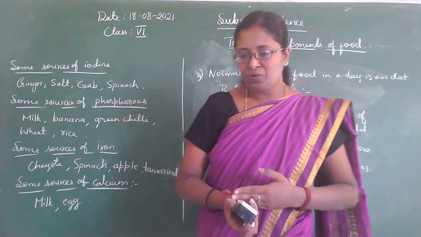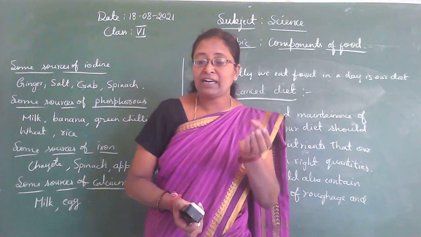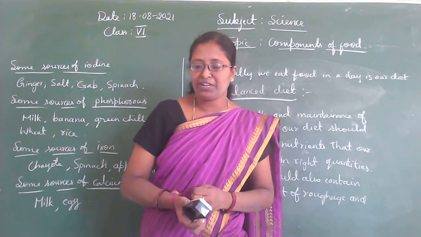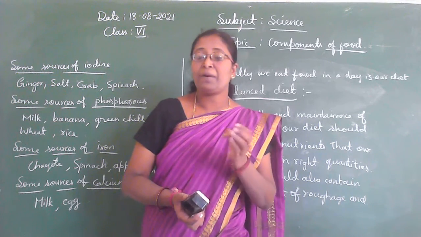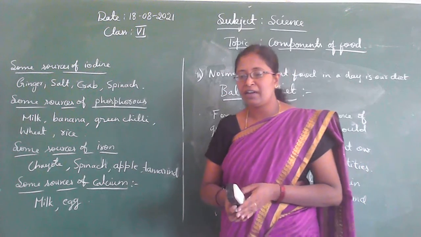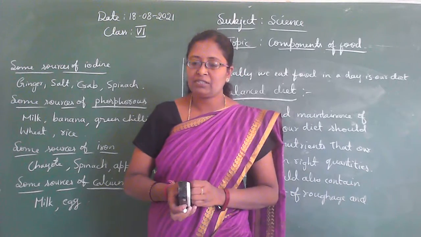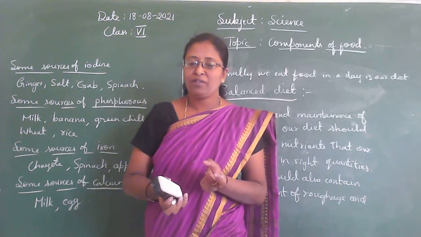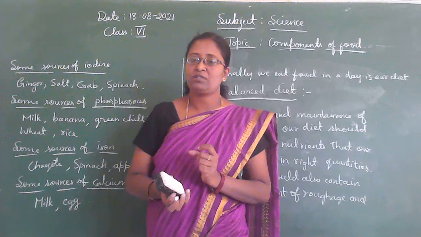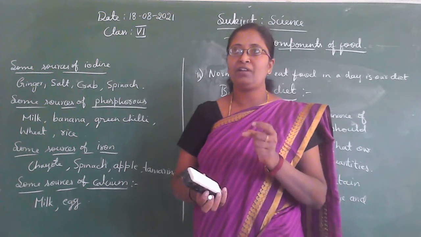Okay. So what type of food contains all the nutrients? So children, pulses, groundnut, soya bean, sprouted seeds, and then fermented food. For example, idli, dosa, they are fermented foods.